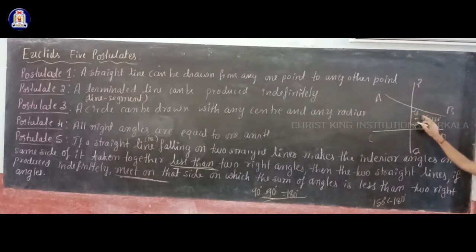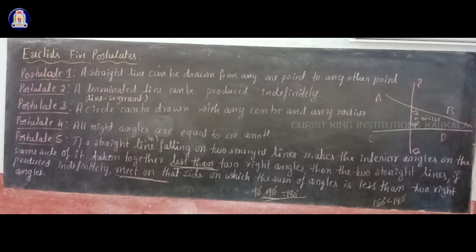So if the sum of two interior angles on the same side is less than 180 degrees, then the two straight lines will meet on that side.